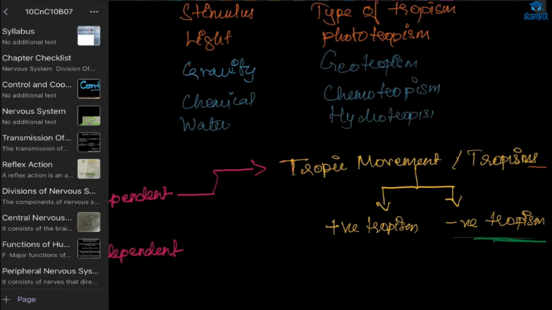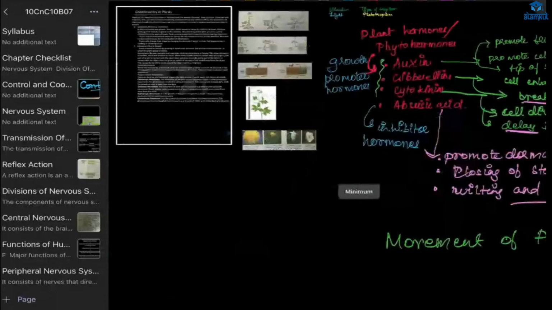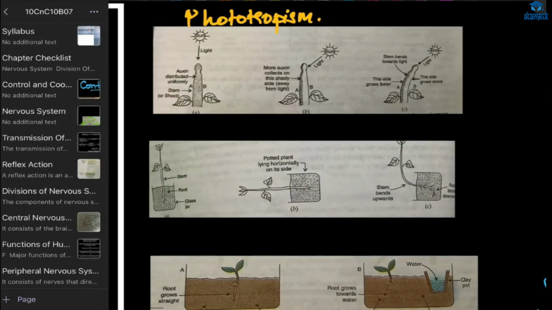Now, can you tell me touch? For touch, what tropism is it? Thigmotropism. Okay. Now, first we'll go for phototropism. So here in this figure, you can see, right? Here we have a plant. When the sun is on top of it, there is equal distribution of the auxin.